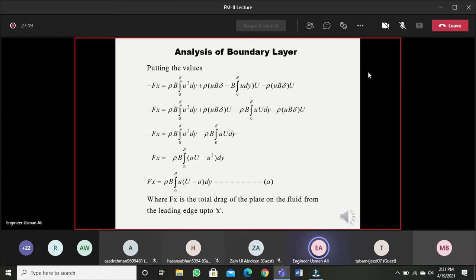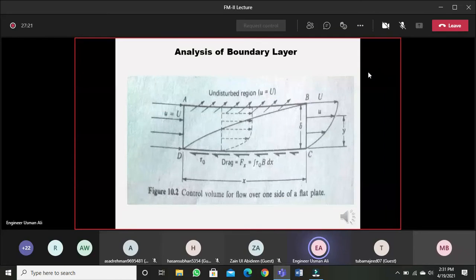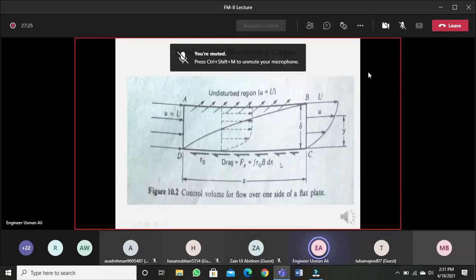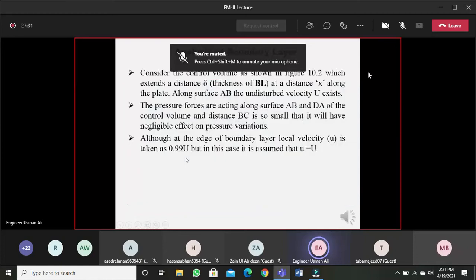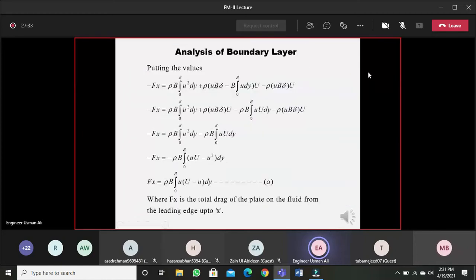For example, in this case, we know the forces and the momentums are only in one direction, that is the x direction, along the plate. There is only one force acting, that is Fx in the negative x direction. So that's why the algebraic sum of all the external forces, that is Fx in the negative x direction, is equal to the rate of change of momentum, that is the rate of momentum leaving the control volume minus the rate of momentum entering the control volume.